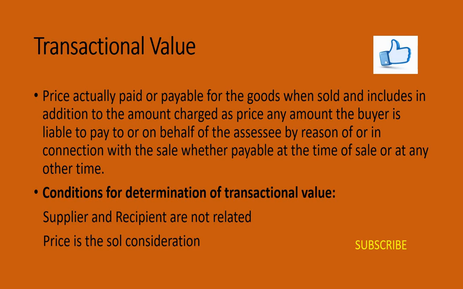So in order to determine the value of supply, there are two conditions. One is supplier and recipient are not related to each other, and price must be the sole consideration. So when the price satisfies these two conditions, then it can be considered as a transaction value here.